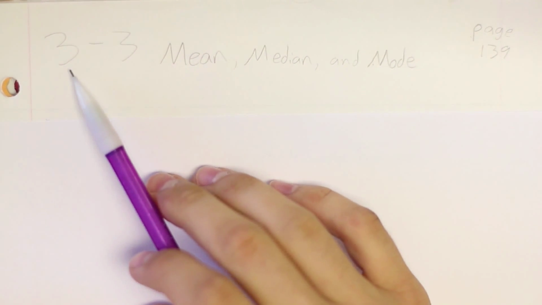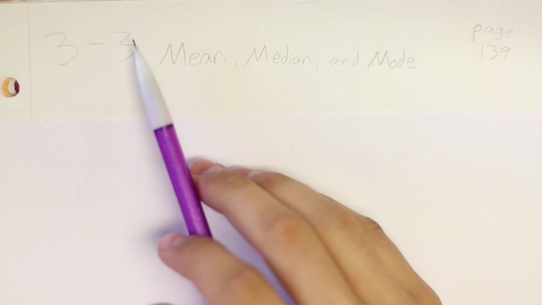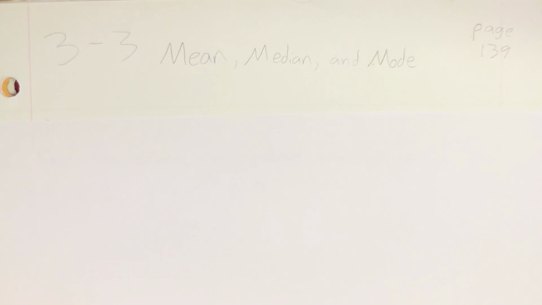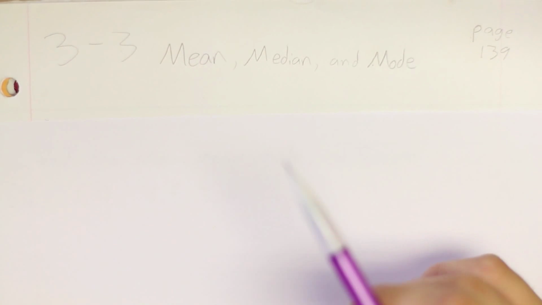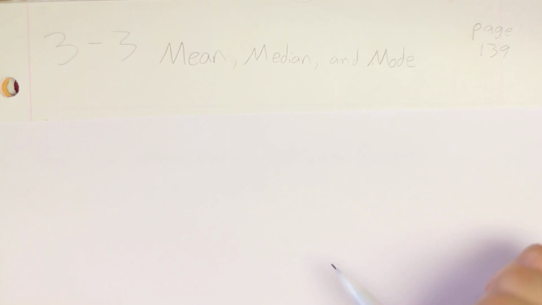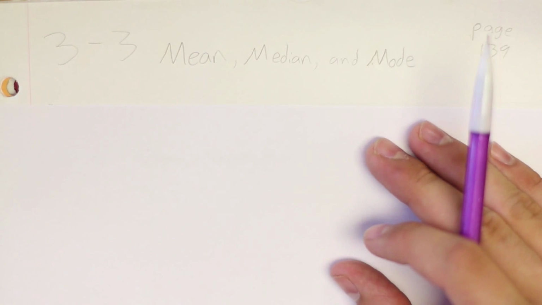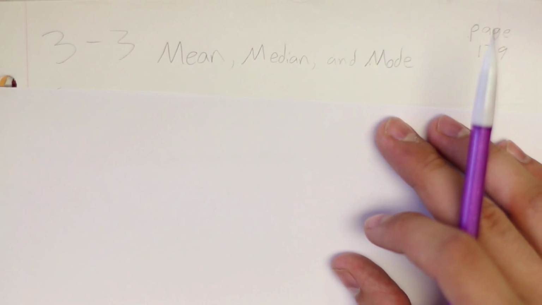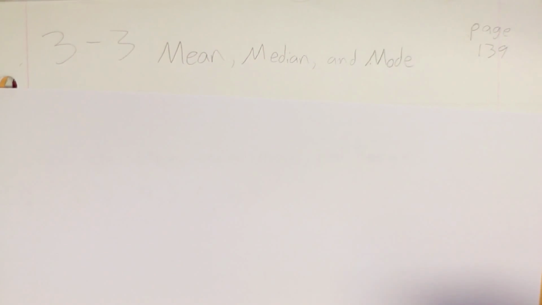Today we'll be looking at section 3-3, mean, median, and mode. And in case you're wondering what happened to 3-1 and 3-2, well, we'll go over that stuff later. It's just too simple and not worth our time focusing on such trivial things as what's in those sections. So we're looking at mean, median, mode today.